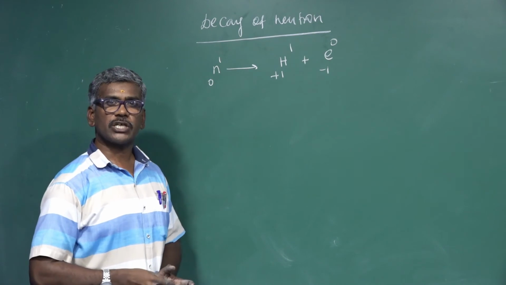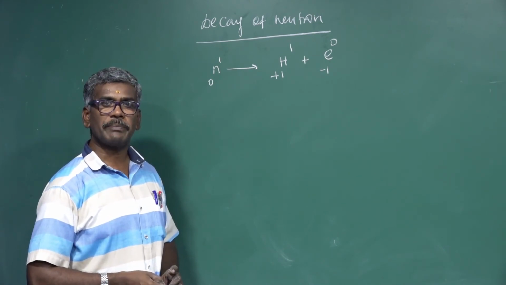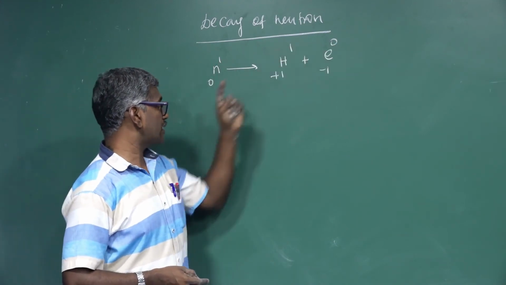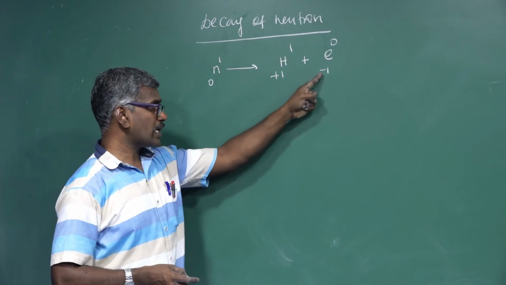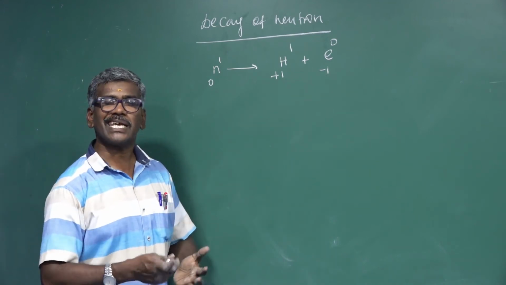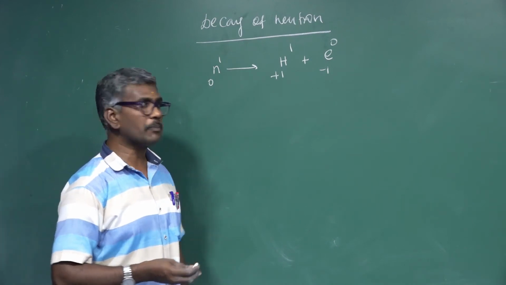In a nuclear reaction, the total mass number and atomic number will be balanced on both sides. 1, 1 plus 0, 1. 0 plus 1, here minus 1. This can be explained by the decay of the neutron. Next, characteristics of fundamental particles.